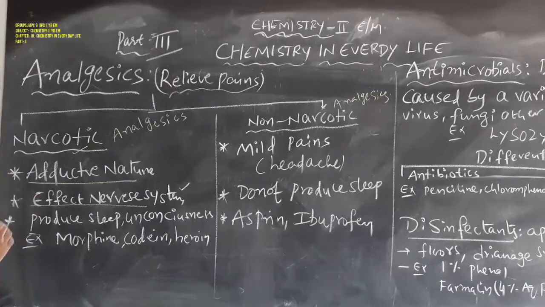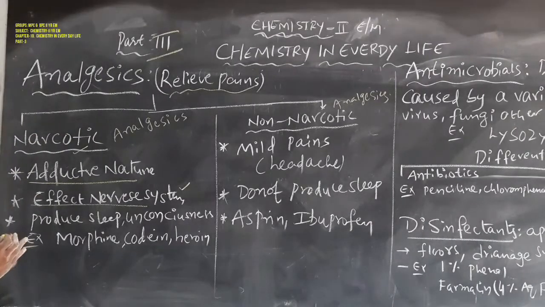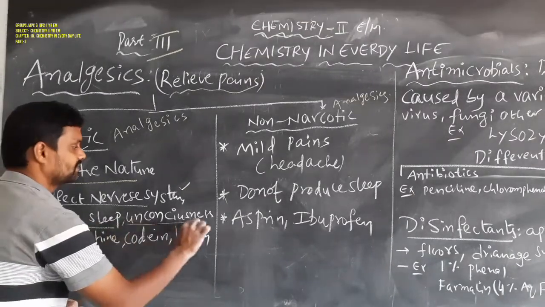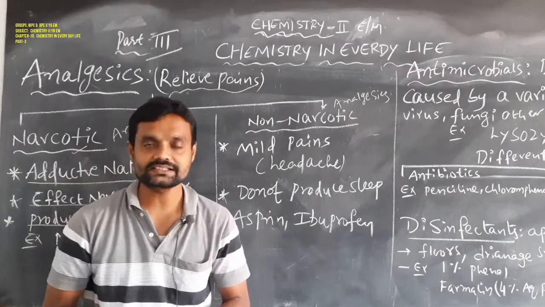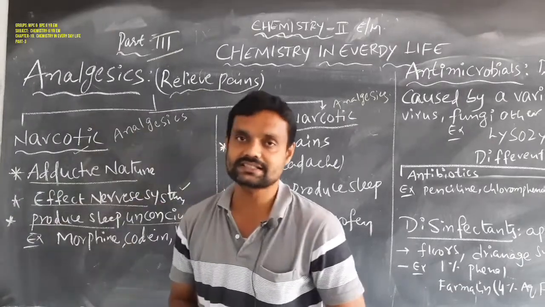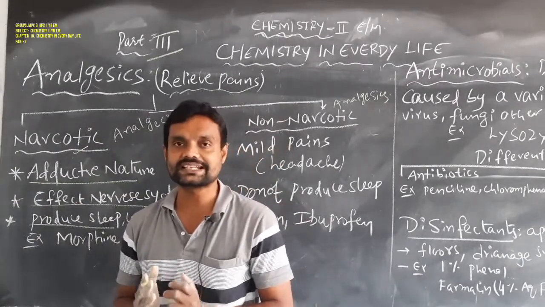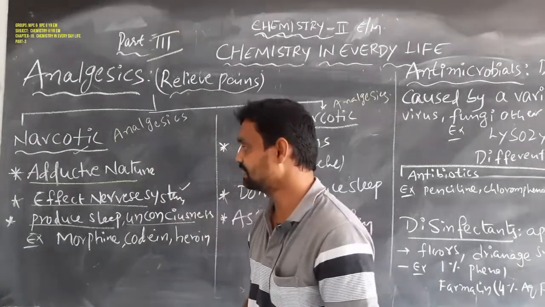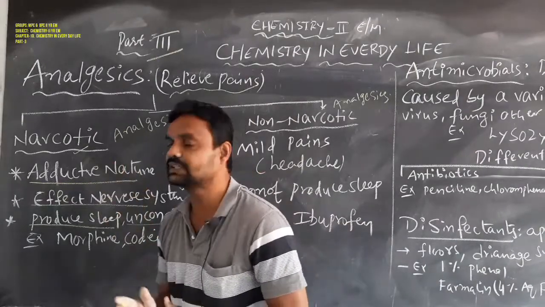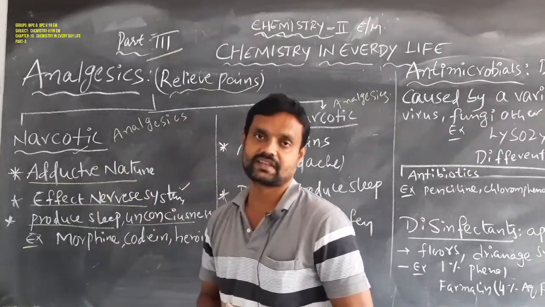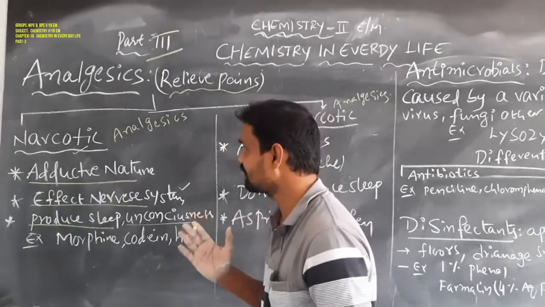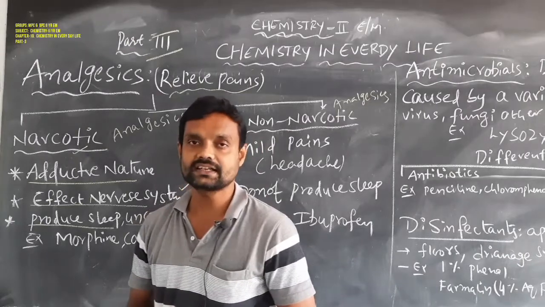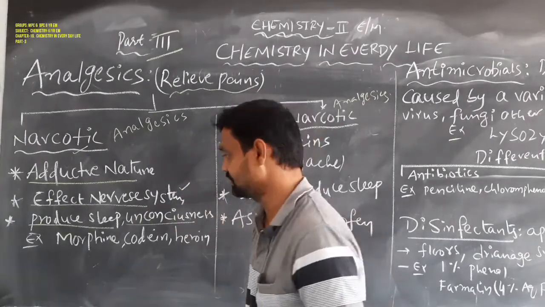When we use these narcotic analgesics, they can produce sleep and unconsciousness. For example, generally in operation conditions, the patient is given this narcotic type of analgesics, and it produces sleep or unconsciousness.